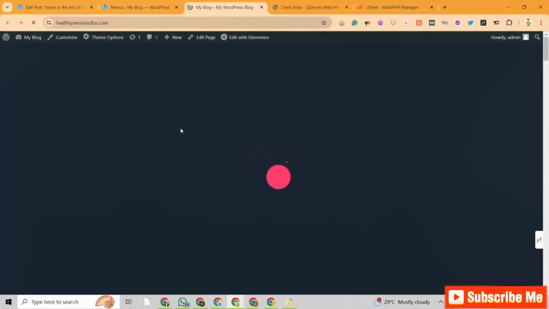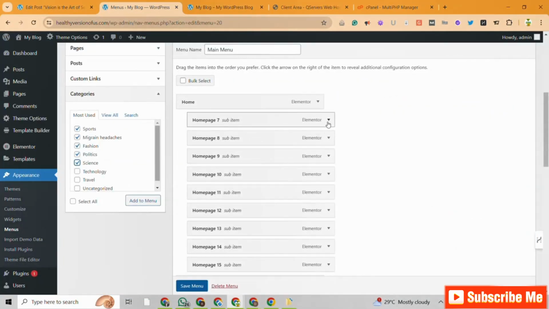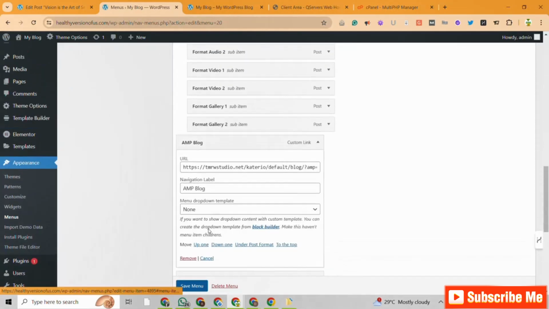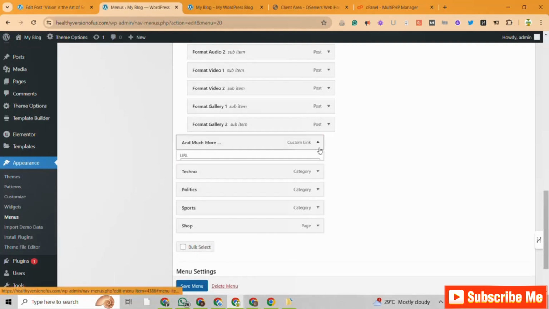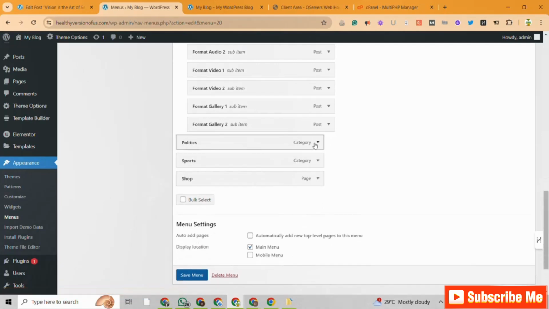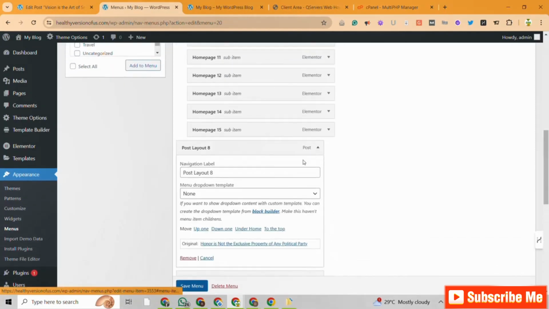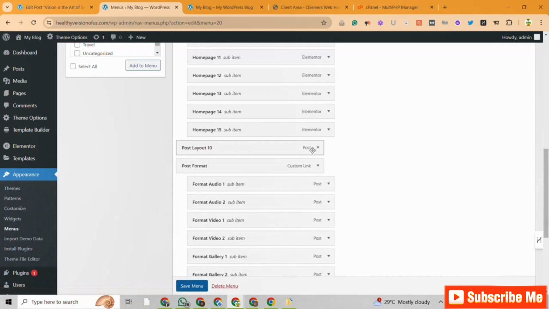So it shows us this particular field. So all of this has been removed. So yeah, this is not looking too good. Once again, just remove all of these guys here. So remove AMP, remove this, go ahead and remove all of this right here, so that the blog can look pretty nice, right? So yeah, remove all of this here. This post layout 3, remove. Let's remove all of this.